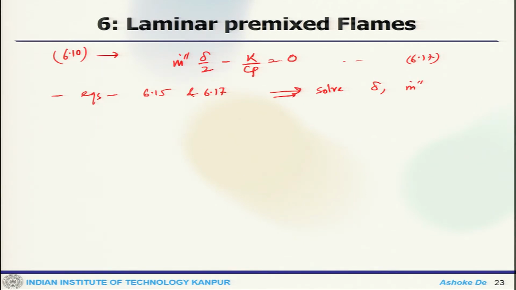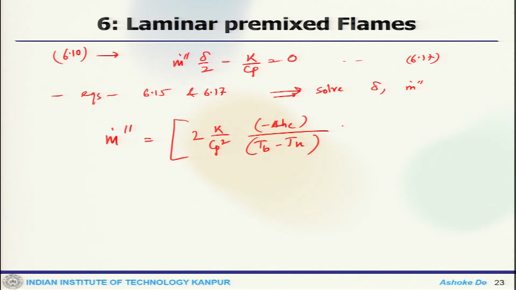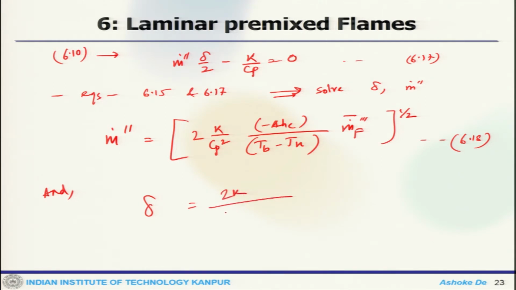Once we solve these two equations, the solution gives you m dot equals (2 kappa by Cp square, minus delta is C, Tb minus T unburnt) to the power half. So, that is one solution that you get for this, and the delta becomes 2 kappa by Cp m dot.